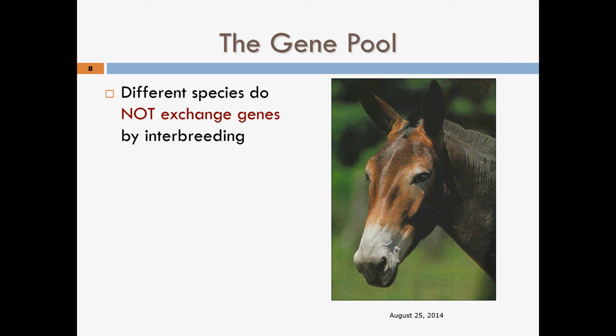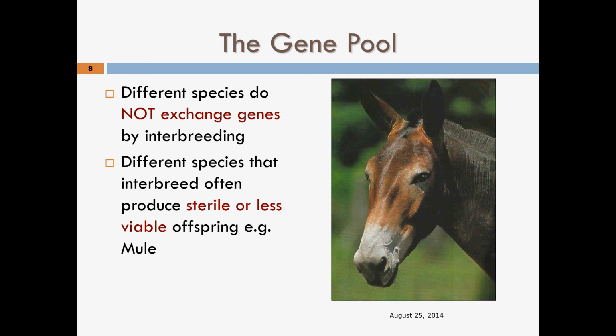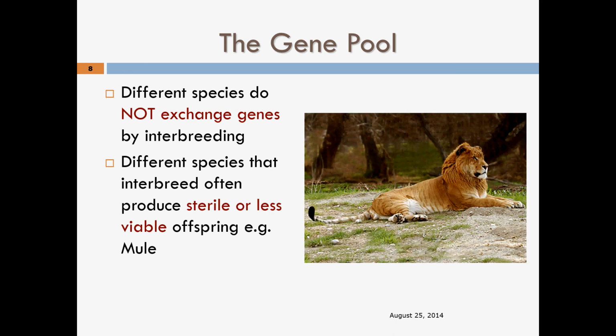The gene pool means that different species do not exchange genes by interbreeding. Different species that do interbreed often produce sterile or less vital offspring. For example, if you breed a horse and a donkey together, you will get a mule, but that mule cannot mate with another mule to produce more mules. If you mate a lion and a tiger together, you will produce a liger, but this liger cannot mate with another liger to produce more ligers.